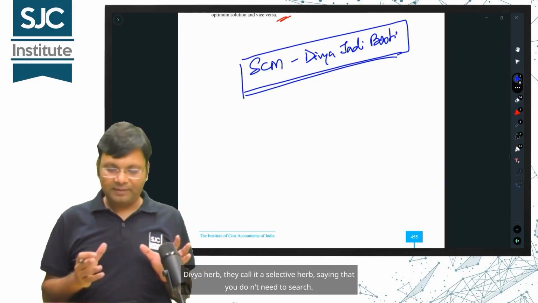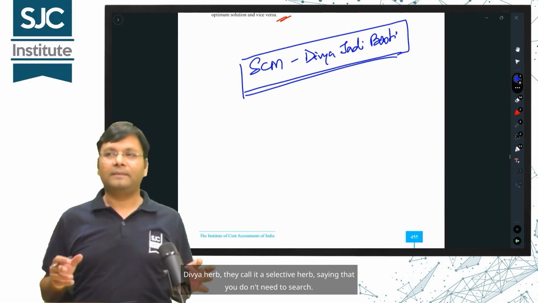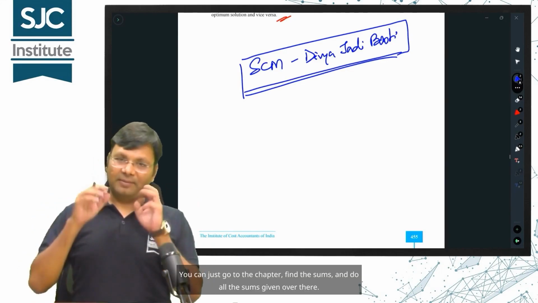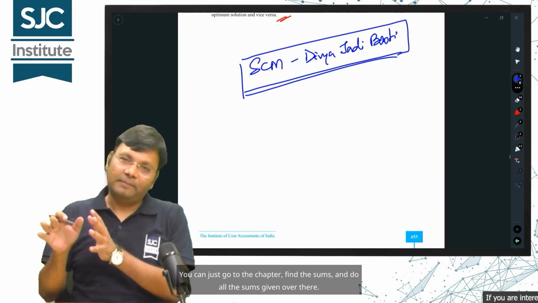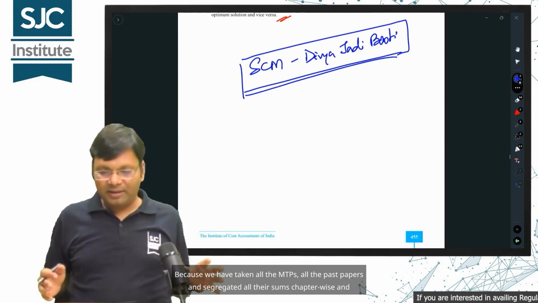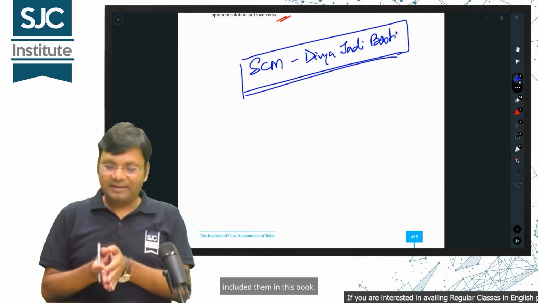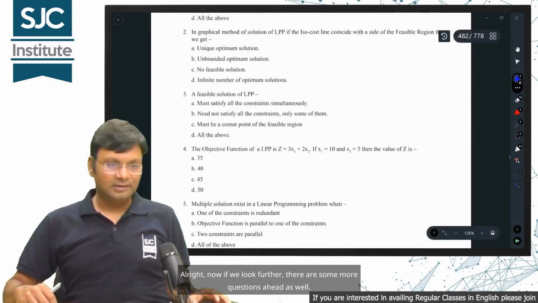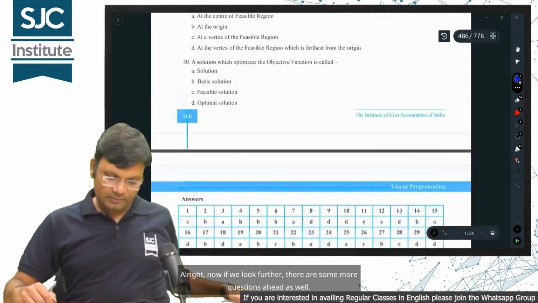They call it a selective book, saying that you don't need to search. You can just go to the chapter, find the sums, and do all the sums given over there. Because we have taken all the MTPs, all the past papers, and segregated all their sums chapter-wise and included them in this book. Alright, now if we look further, there are some more questions ahead as well.